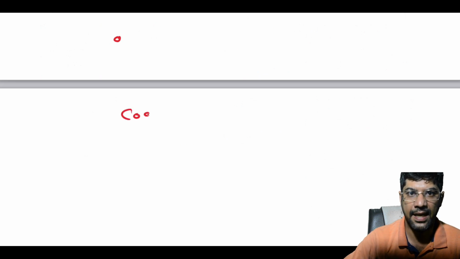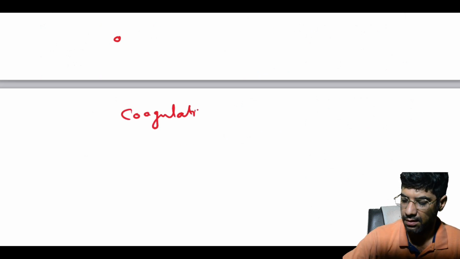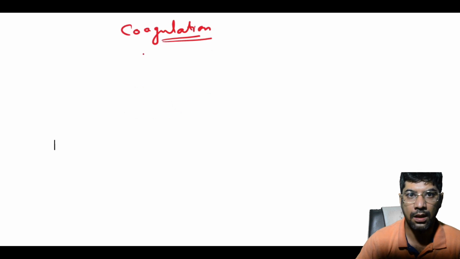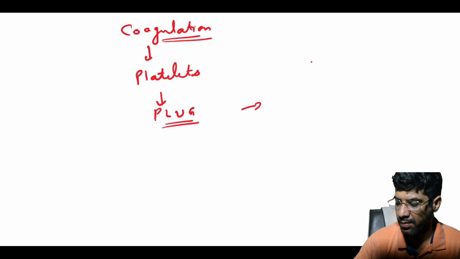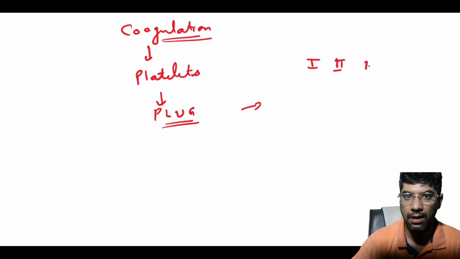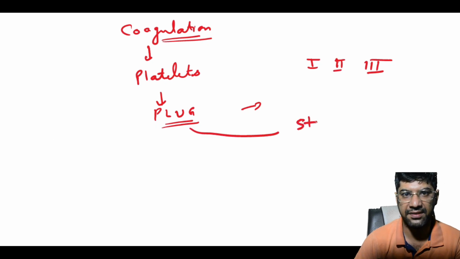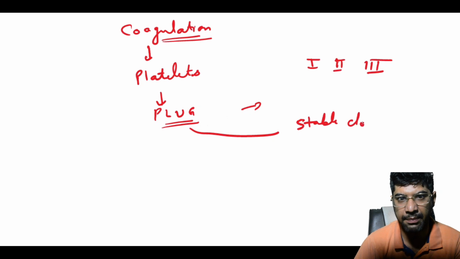So when blood vessels are damaged, platelets form a plug, and several factors like factor 1, 2, 3 and so on work in cascade to form a stable clot. If any of these factors are missing, the clotting process gets disrupted and bleeding becomes difficult to control.